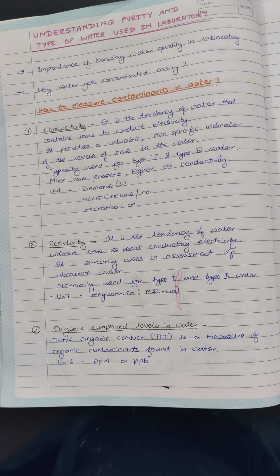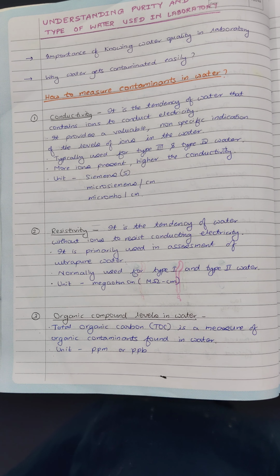So the water which contains more ion will conduct more electricity, and that is less pure water. So high conductivity in water means less purity of the water. So it provides a valuable but non-specific indication of the level of ions in the water. And conductivity is typically measured for type 3, type 4 water. What is type 3, type 4 water? We will discuss in further video. More the ions present, higher is the conductivity. So unit for measurement of conductivity is Siemens, microsiemens per centimeter or micromole per centimeter.